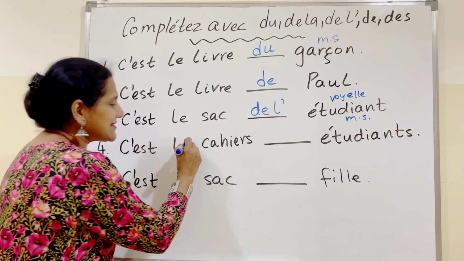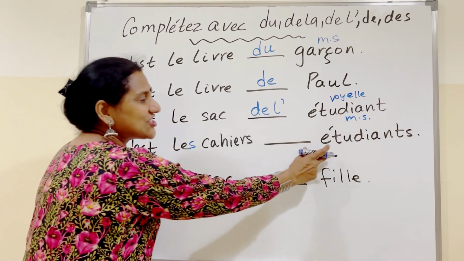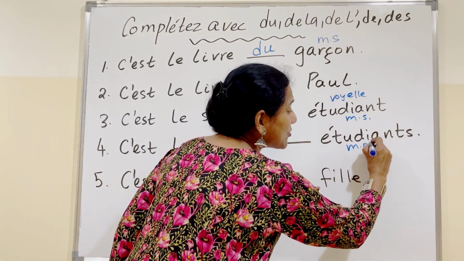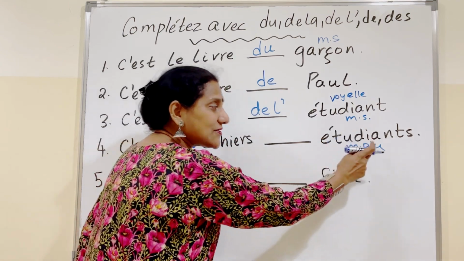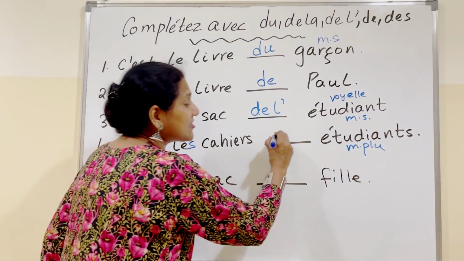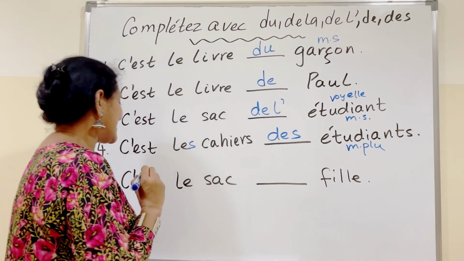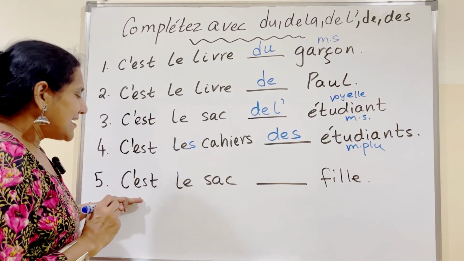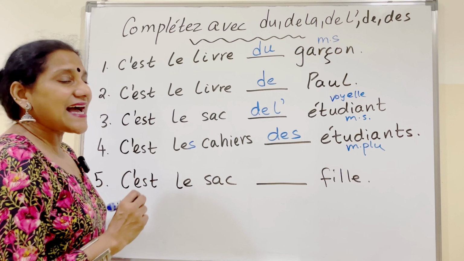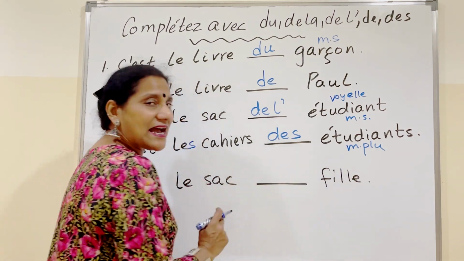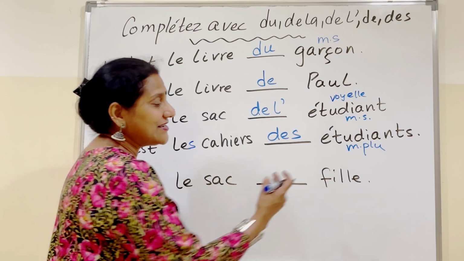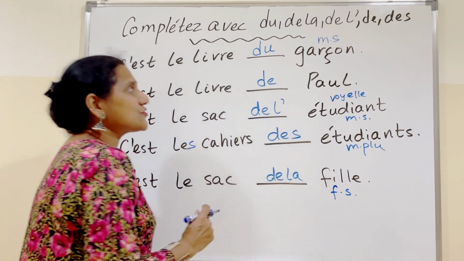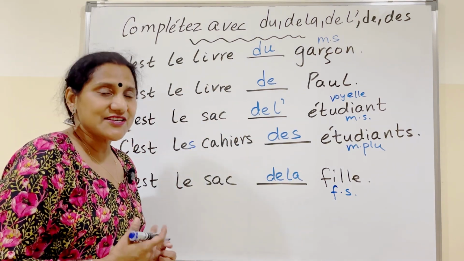The next example, c'est les cahiers dash étudiant. Now here étudiant is masculine and plural. Even though it begins with a vowel, because it's plural, we need to use the plural contracted form DES. So c'est les cahiers des étudiants. The next example, c'est le sac dash fille. So look at the noun after the blank, identify the number and the gender. This is feminine and singular, so it is de la. So this is how we do exercises with contracted articles.